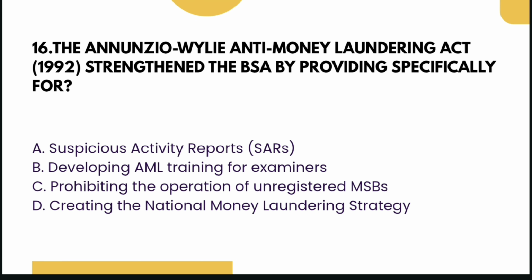Next question. The Annunzio Wylie Anti-Money Laundering Act strengthened the BSA by providing specifically for, we have discussed it, but again we are discussing it, suspicious activity reports, developing AML training for examiners, prohibiting the operation of unregistered MSPs, or creating the national money laundering strategy. And the answer is, like we discussed, suspicious activity reports. Kindly answer below if you remember.